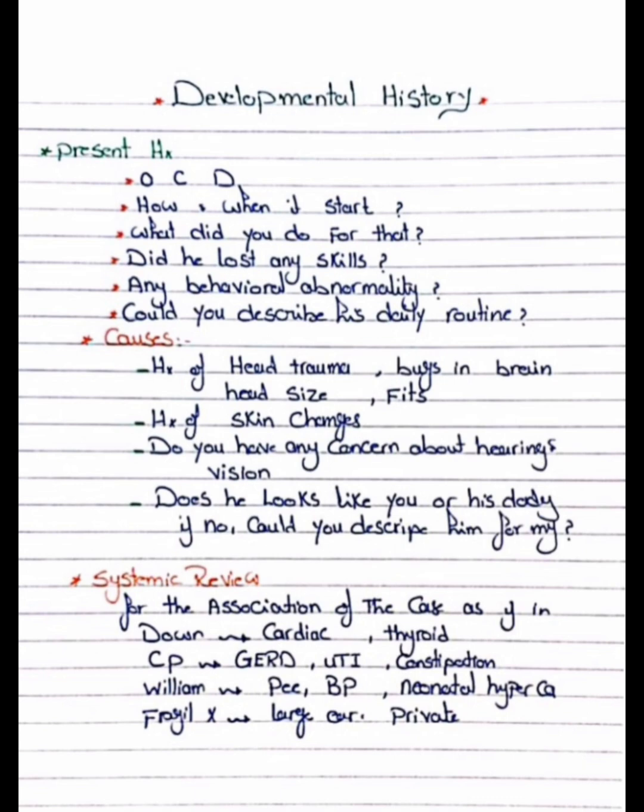Then CP child, what we ask: gastroesophageal reflux disease, UTI and constipation, these are present. Williams syndrome, we ask about blood pressure, neonatal hypercalcemia. Neonatal hypercalcemia is present in Williams syndrome.